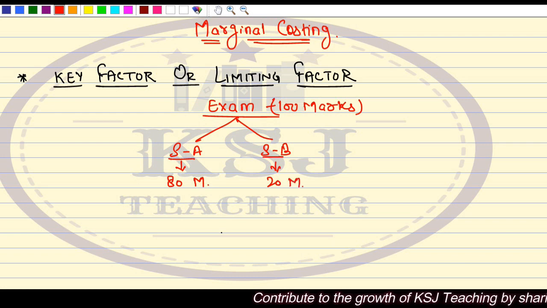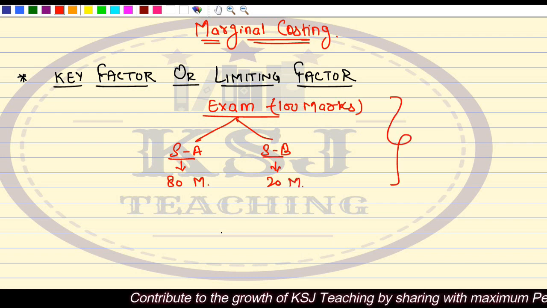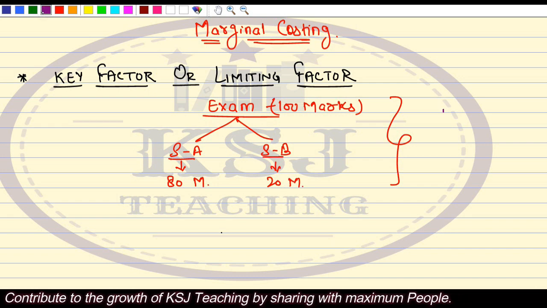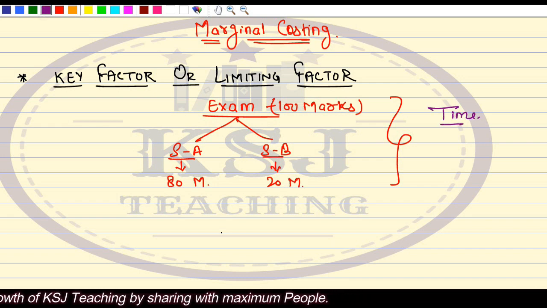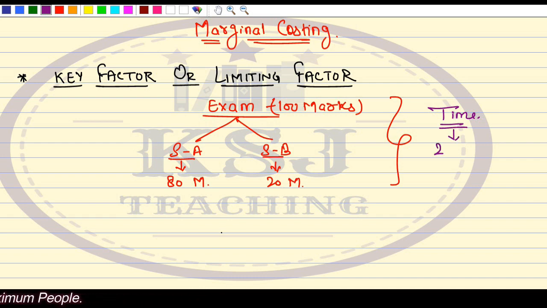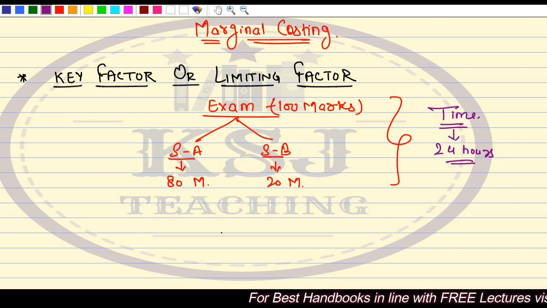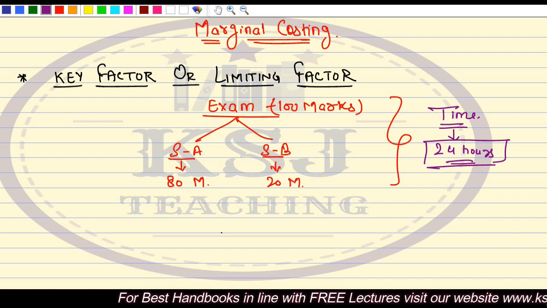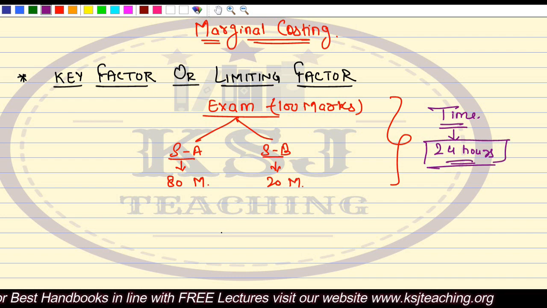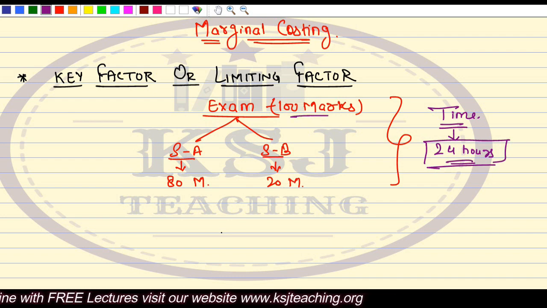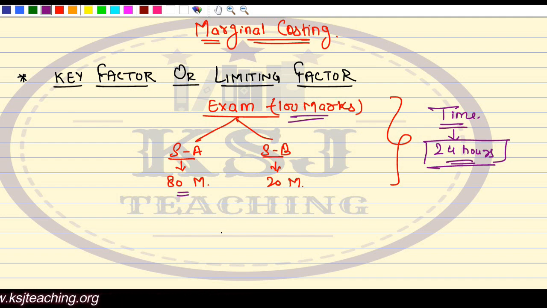The number of hours available to you to prepare is say 24 hours. You cannot have more or less than this 24 hours.